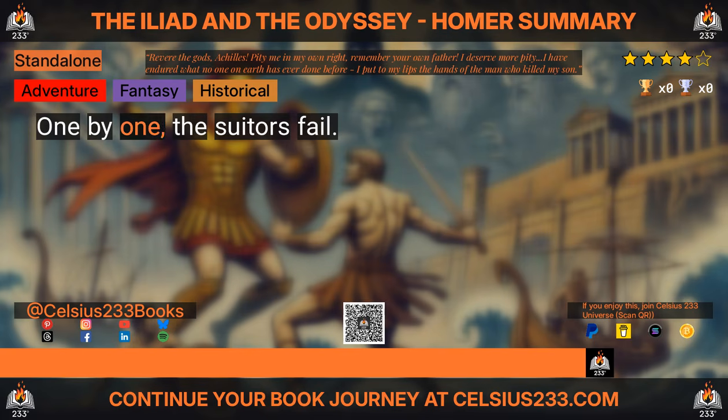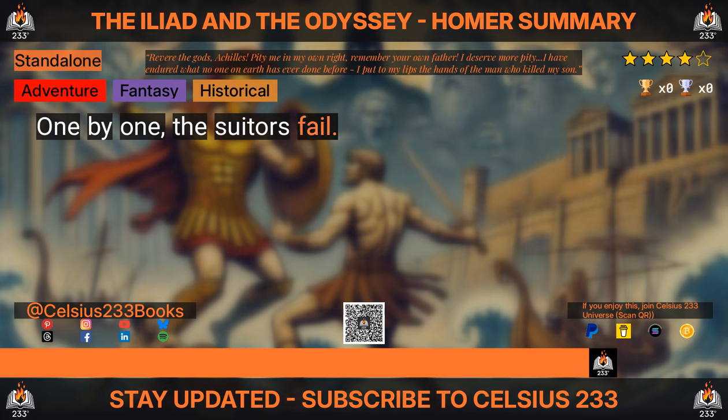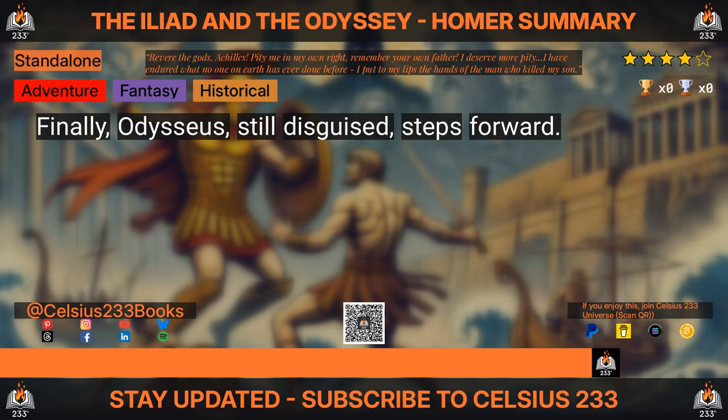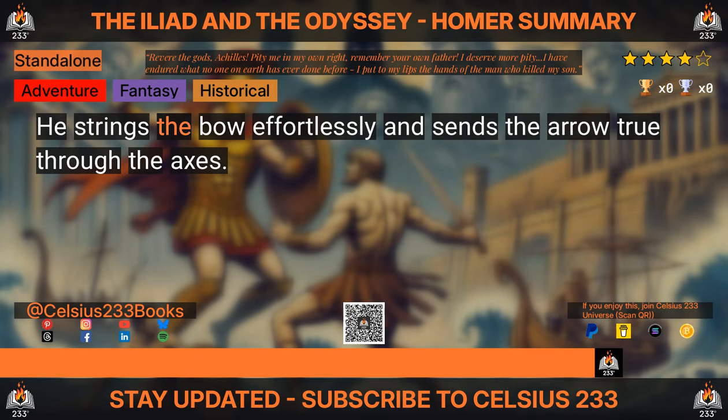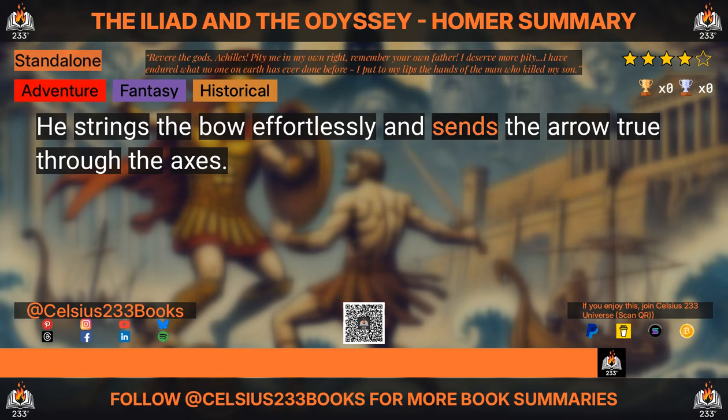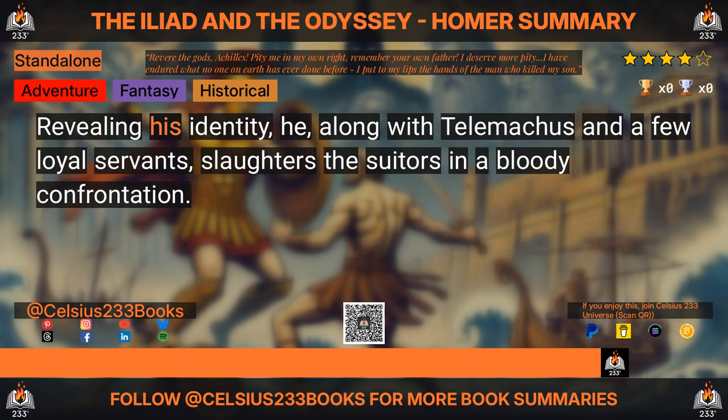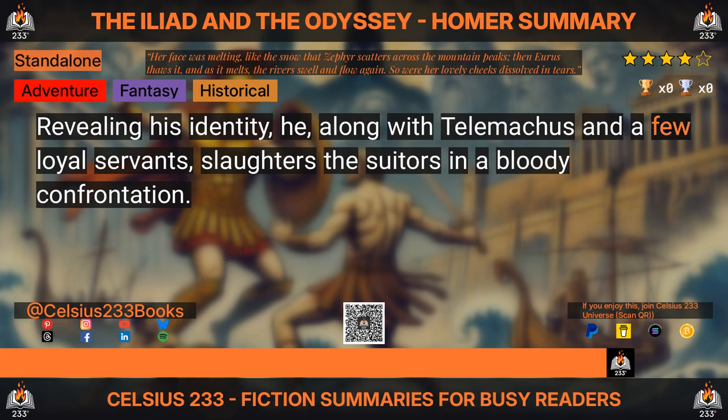One by one, the suitors fail. Finally, Odysseus, still disguised, steps forward. He strings the bow effortlessly and sends the arrow true through the axes. Revealing his identity, he, along with Telemachus and a few loyal servants, slaughters the suitors in a bloody confrontation.